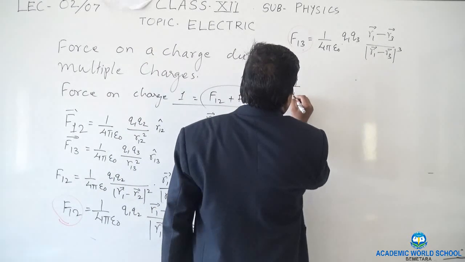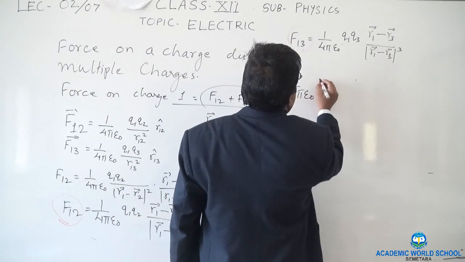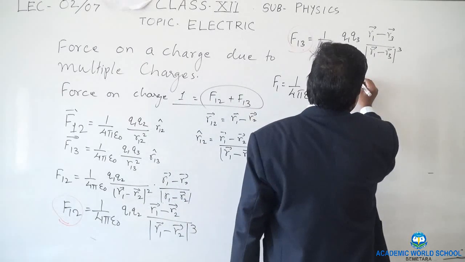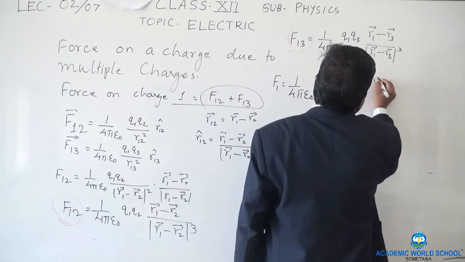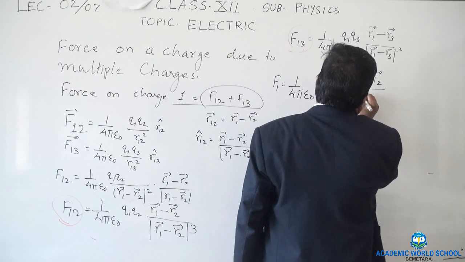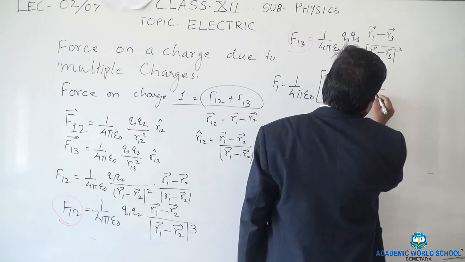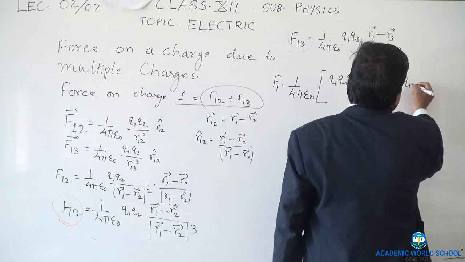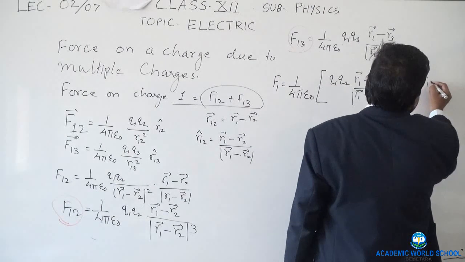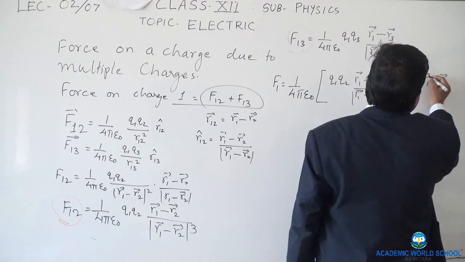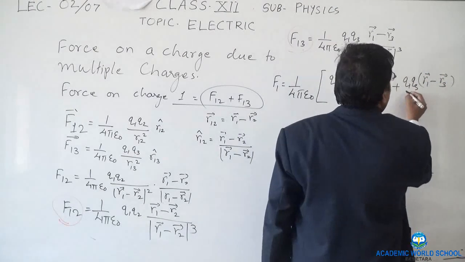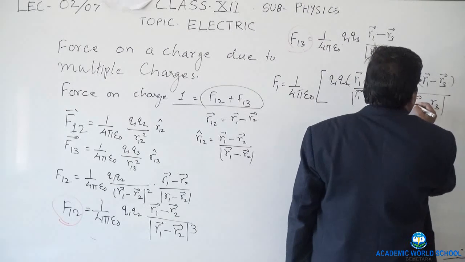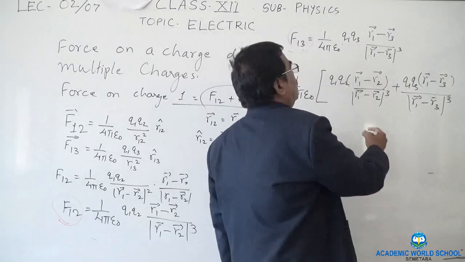It will be 1 upon 4 pi epsilon, bracket, Q1 Q2 (R1 minus R2) upon mod R1 vector minus R2 vector cube, plus Q1 Q3 (R1 minus R3) upon mod R1 vector minus R3 vector cube, bracket close.